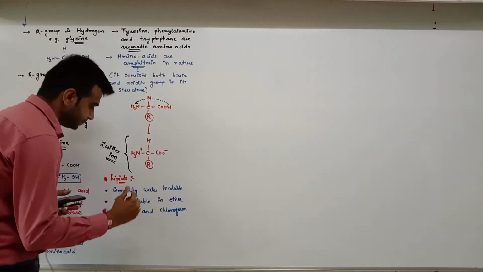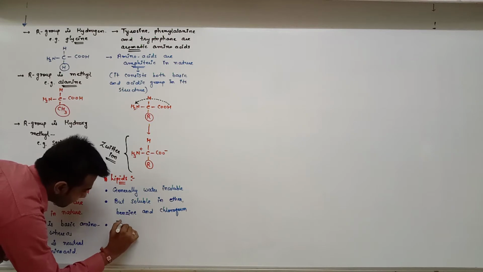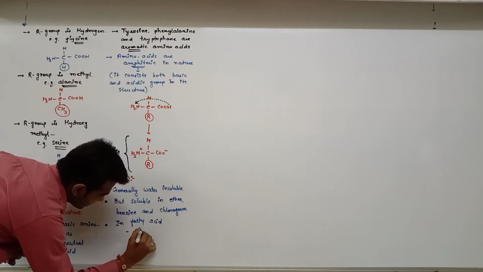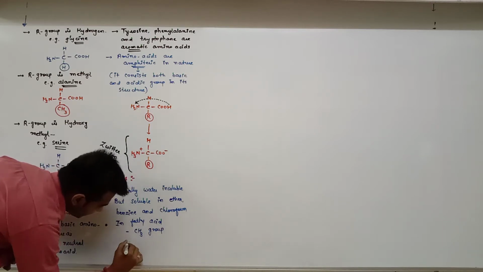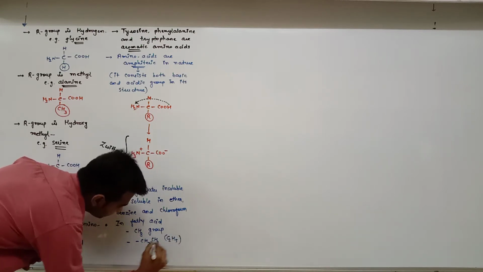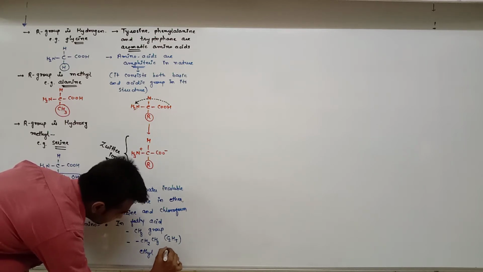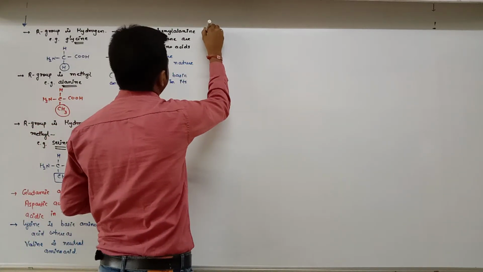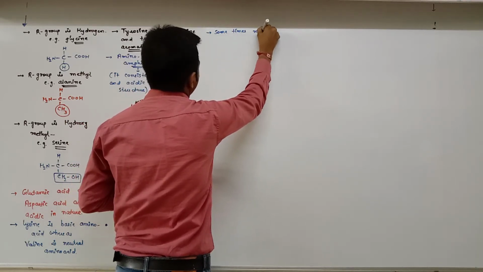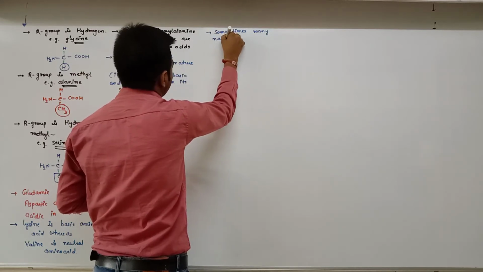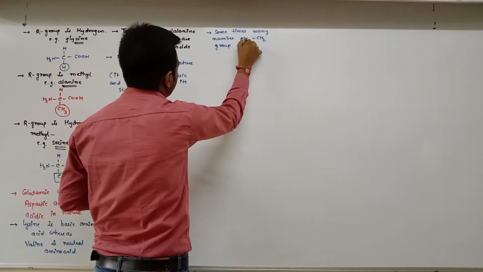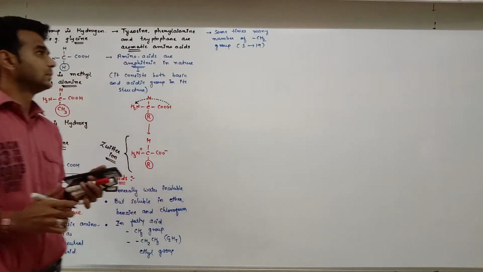So in fatty acid, methyl group, CH2CH3, that is C2H5, ethyl group, or sometimes many numbers of CH2 group, 1 to 19 are present.